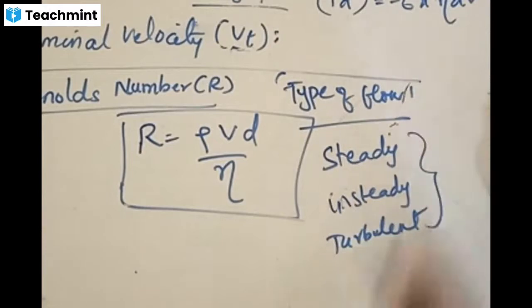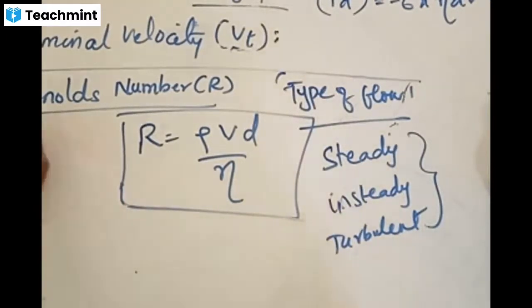Steady with parallel lines is laminar. Steady or laminar is one and the same in one simple form. Turbulent is non-laminar, not having parallel lines, going in different directions.